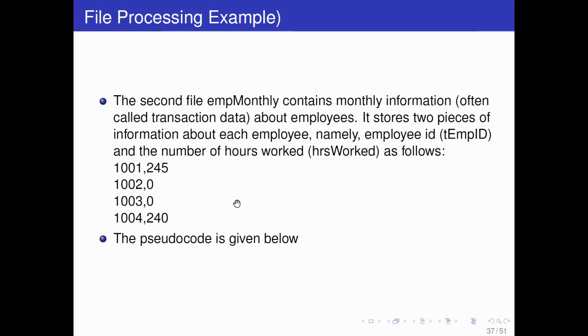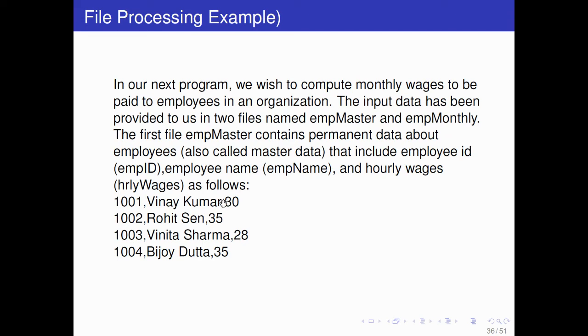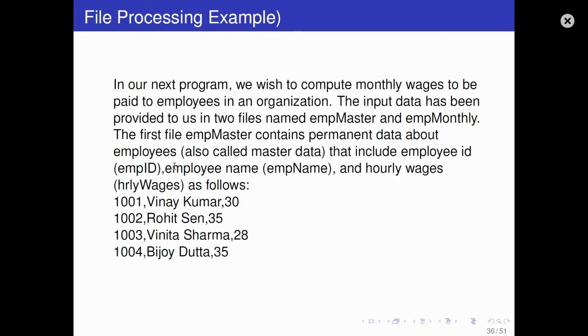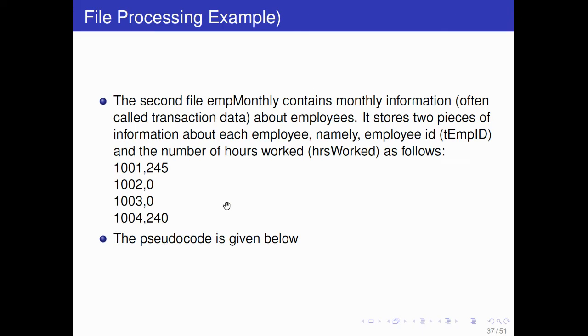The pseudocode is given below. Now you want to generate a third file that will contain the total wage. So for example, Vinay has an hourly wage of 30 rupees, suppose, and he worked for 245 hours in that month. So you will generate a file that will contain the employee ID of Vinay, name, or directly the ID and the monthly wage. So 245 into 30. That should be there: number of hours into hourly wages. That will produce a new file containing total monthly wages.